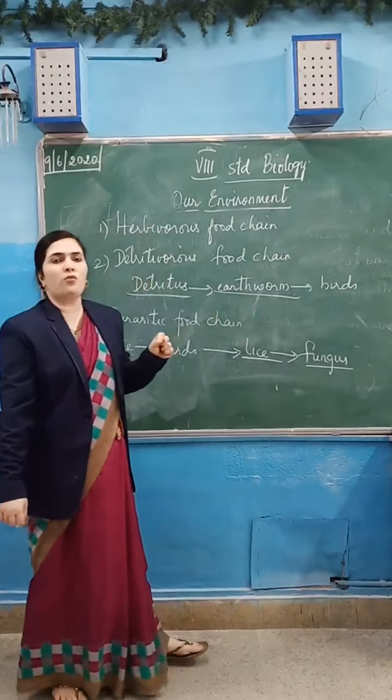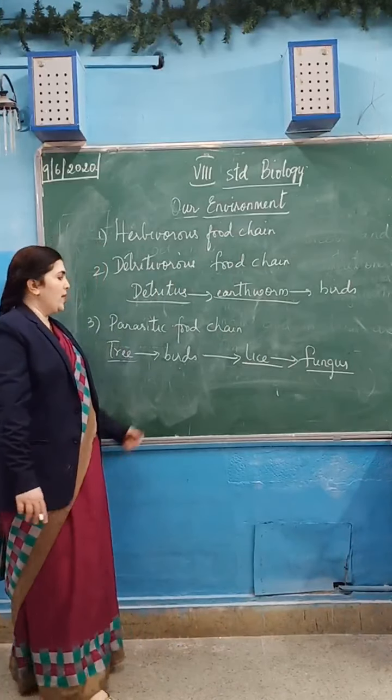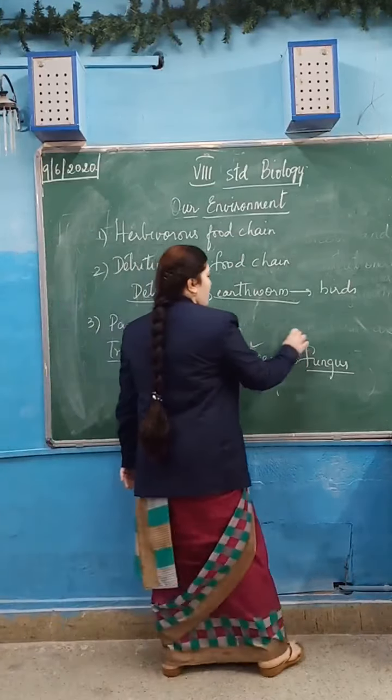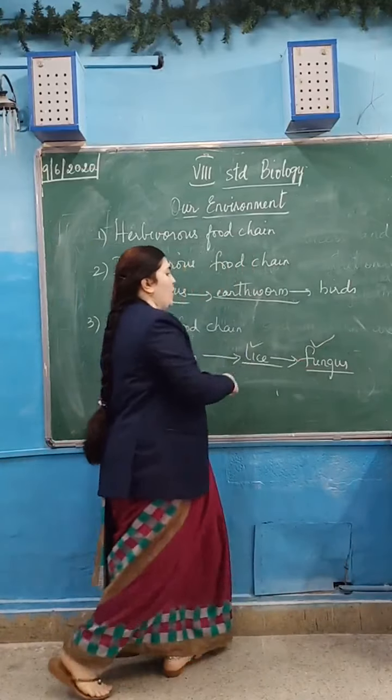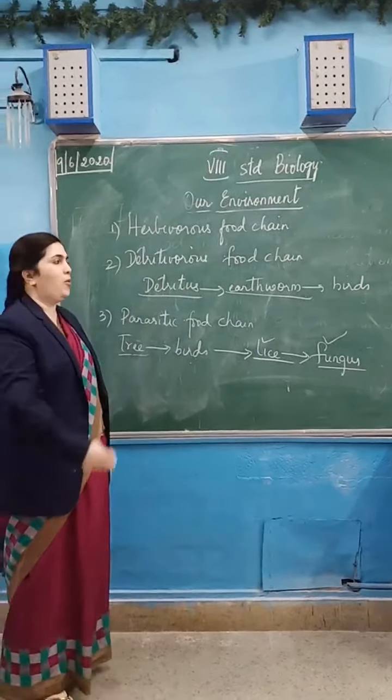On the body of these lice, fungus will be there. The fungus takes the nutrition from the lice. So you can see here, lice and fungus are the parasites. They are living on the body of another living organism and taking their food. Such a type of food chain is known as a parasitic food chain. Okay, the next is, what is a food web?